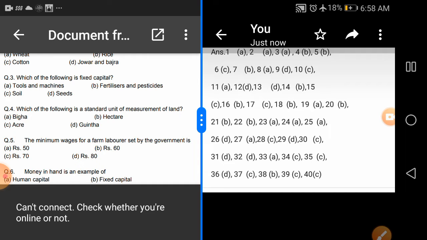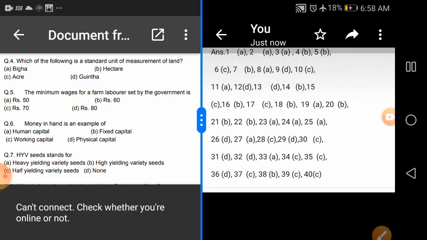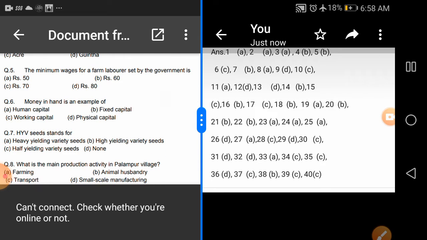Let's see the next question. Number 5. The minimum wages for a farm laborer set by the government is rupees 50, rupees 60, rupees 70, rupees 80. The answer is B, rupees 60. But the point to be noted is that this is correct as per the scenario when the book was published 10 years back, when it was decided by the government. Nowadays the minimum wage rate has increased and is more than 60 rupees.